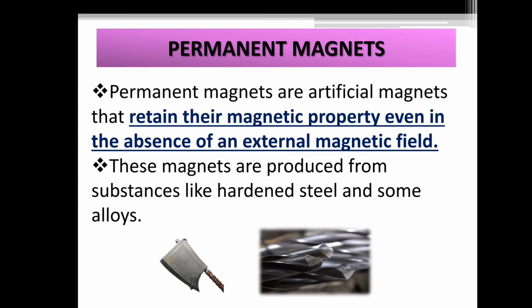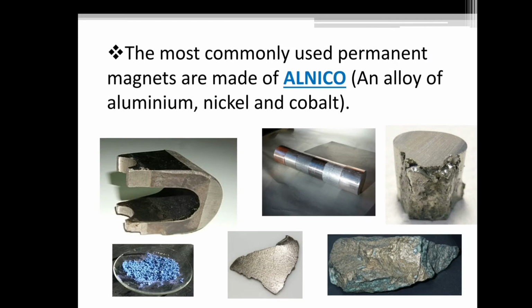They are made and produced from substances like hardened steel and some alloys. The most commonly used permanent magnets are made of alnico, that is an alloy of aluminium, nickel and cobalt. So mostly these things are used to make the permanent magnets.